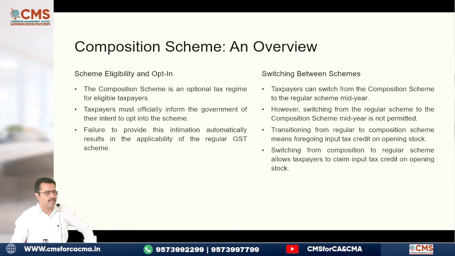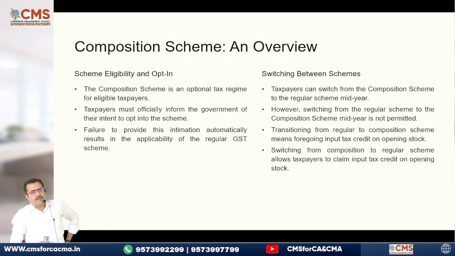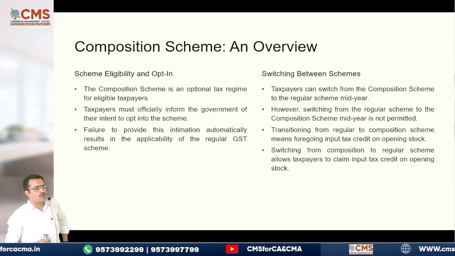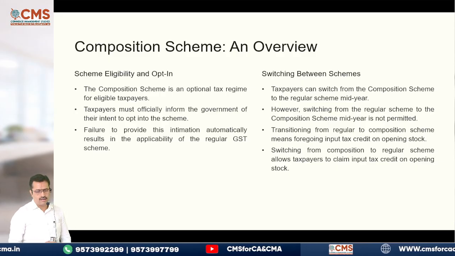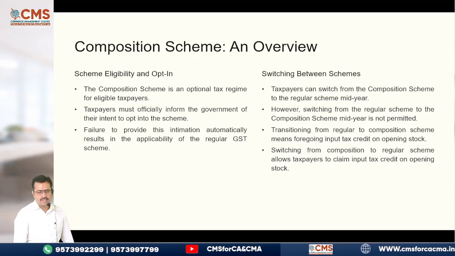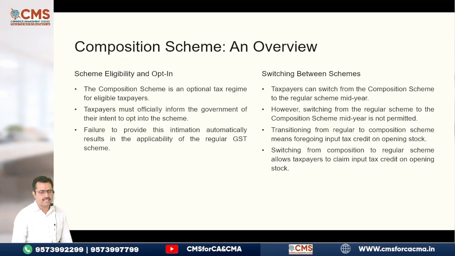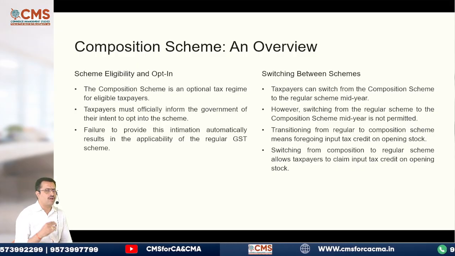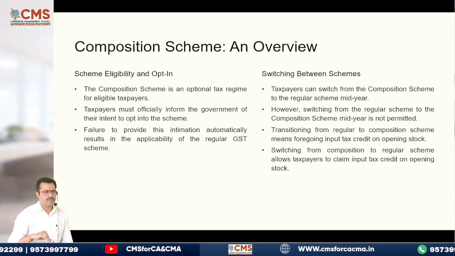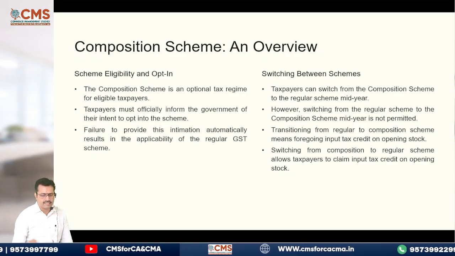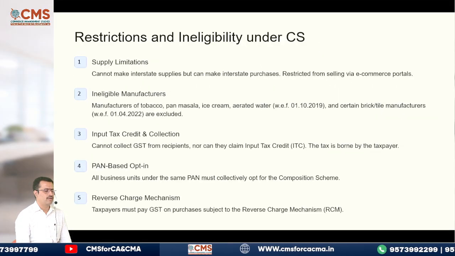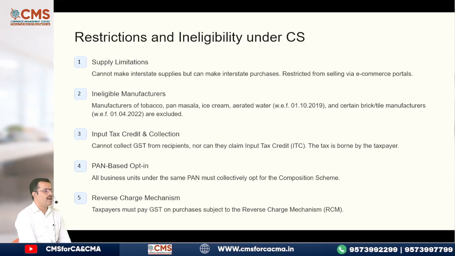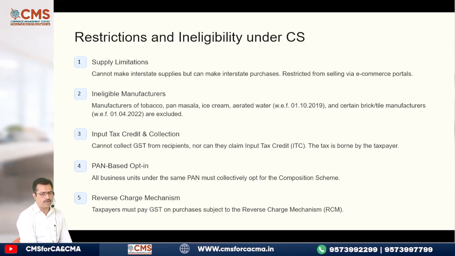Taxpayers can switch from composition to regular scheme in the middle of the year, but not from regular to composition scheme in the middle of the year. Then transition, last one: switching from composition to regular scheme allows the taxpayers to avail input tax credit, because if he is going from regular to composition, he can't avail. Composition to regular, yes, from there onwards he can avail the input. Then some more conditions we have mentioned. Supply, he can't make interstate supply, I was telling you, same points.